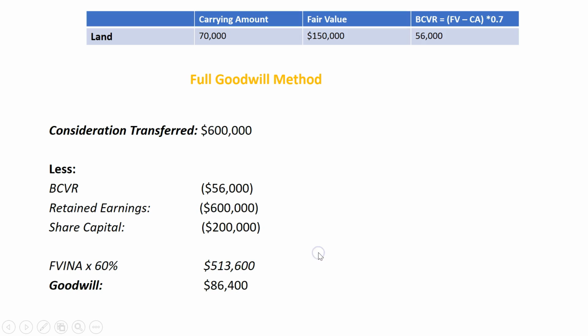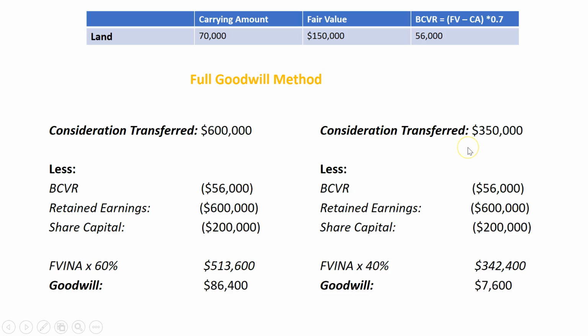With the full goodwill method, we recognize the goodwill attributable to the parent but also to the NCI. The question told us the fair value of the NCI's 40% share was $350,000, so we use this as the consideration transferred. Again, we take the total identifiable net assets, represented by the total equity, and multiply by 40% because that's how much the NCI is entitled to.